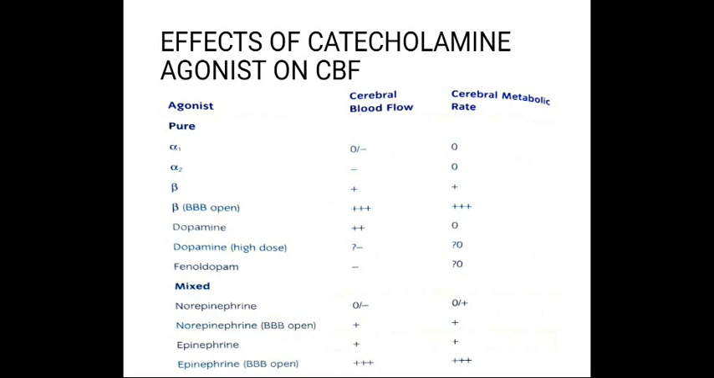Then we will see norepinephrine. Norepinephrine has got 0, that means no effect on cerebral blood flow, cerebral metabolic rate. Norepinephrine with open blood brain barrier, it causes increase in cerebral blood flow, cerebral metabolic rate. Epinephrine also increases cerebral blood flow and cerebral metabolic rate.